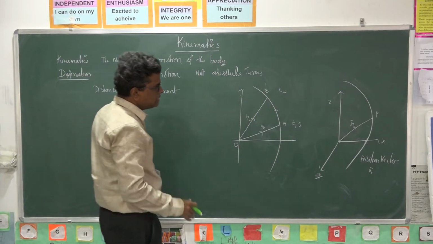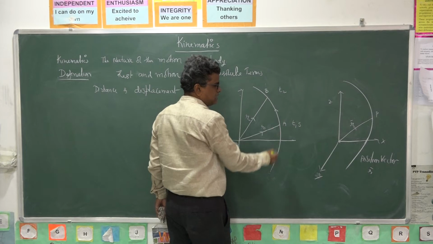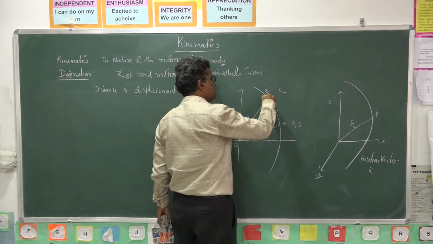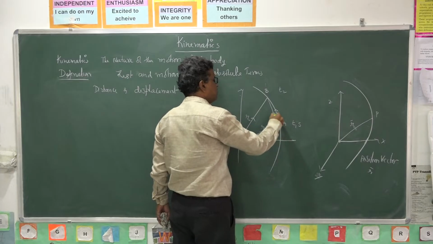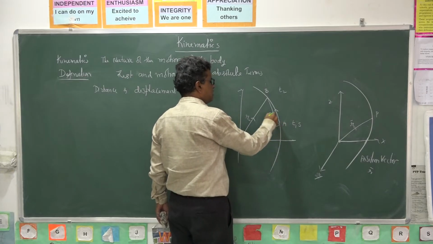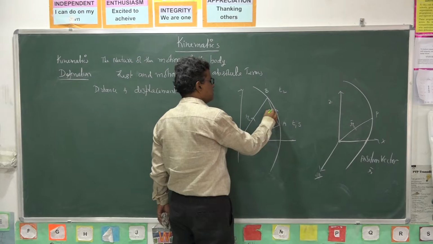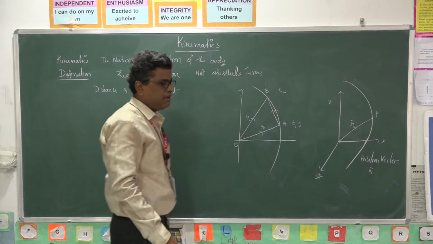So what are distance and displacement? The shortest distance between the initial and final positions is called the displacement vector AB.